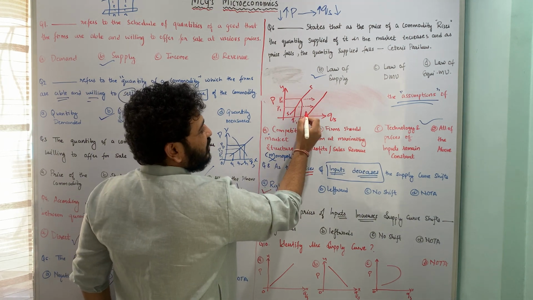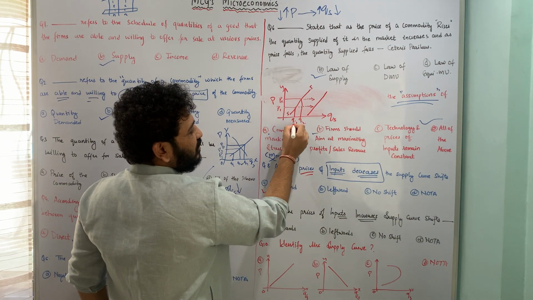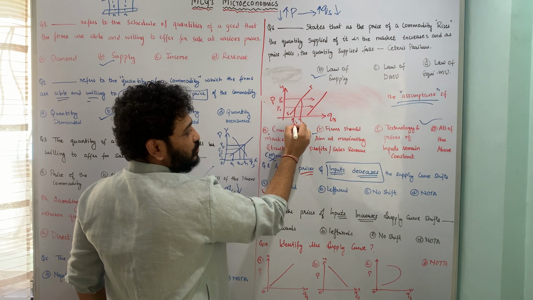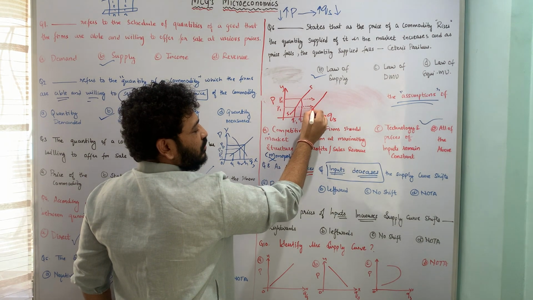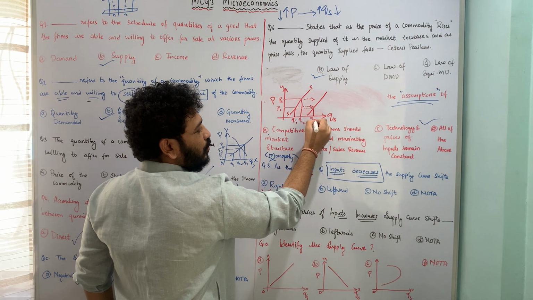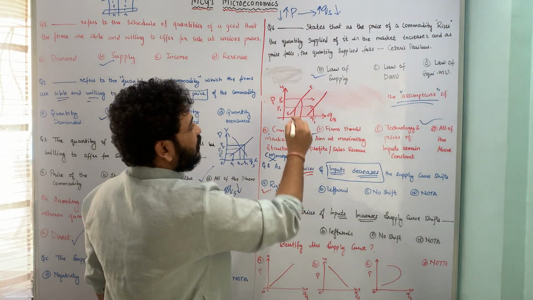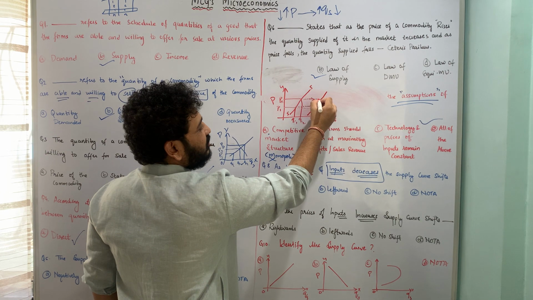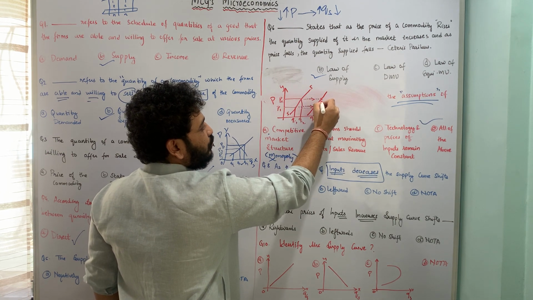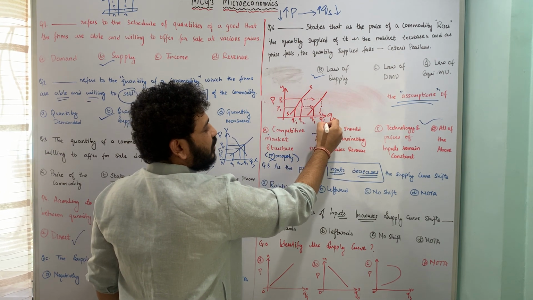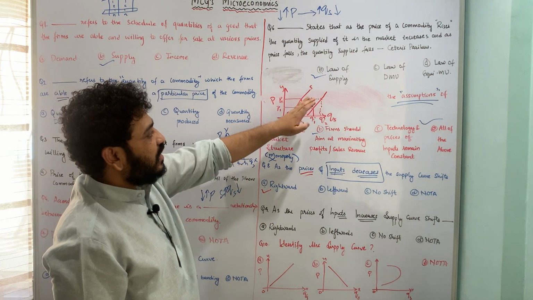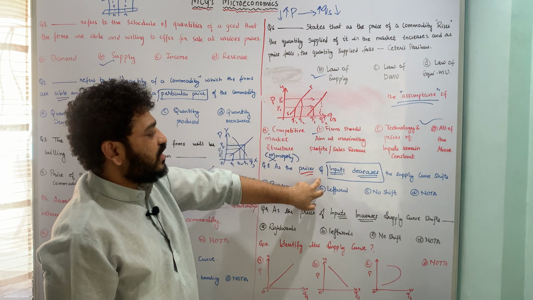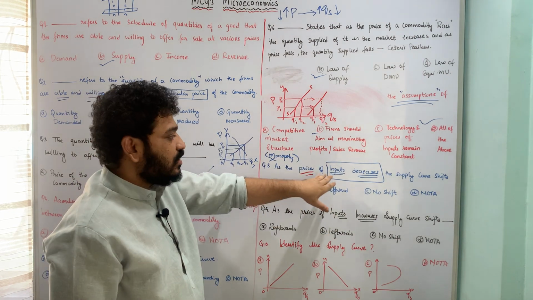And now you can see that earlier at price P1 it was only Q1, but now I will supply more, Q1 dash. Similarly, when the supply curve shifts, at the same price P2 I am supplying Q2 dash. So we can see the difference between that. This is the rightward shift. It happens when the price of inputs goes down.